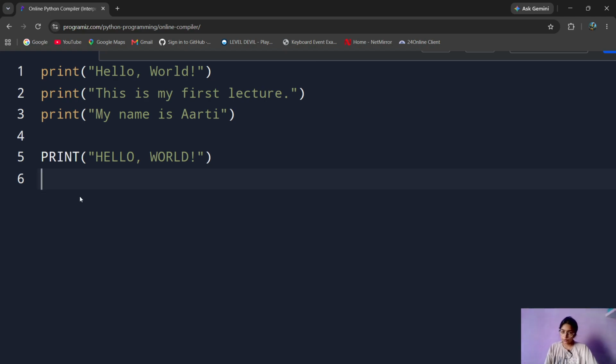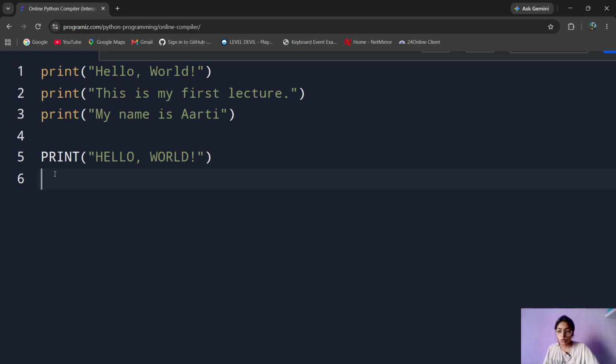So let me tell you first, Python is a case sensitive language. What do you mean by case sensitive language? Case sensitive language means that a capital P and a small p are two different letters.